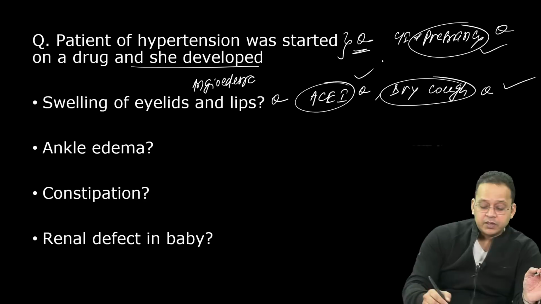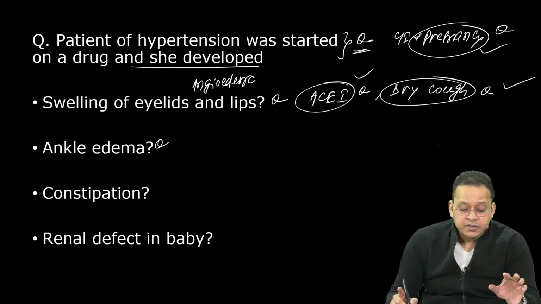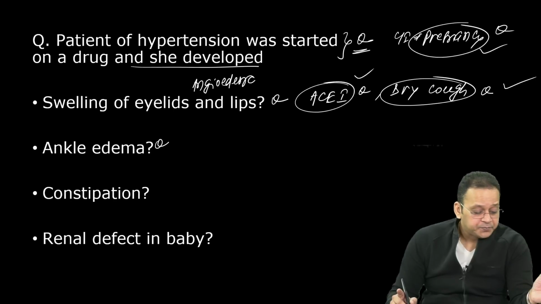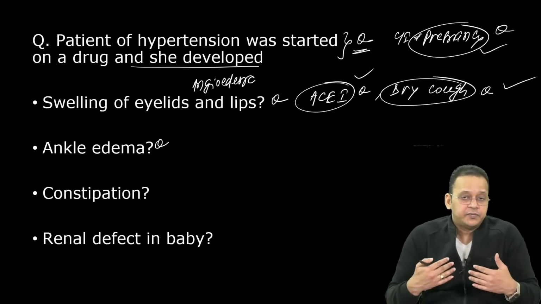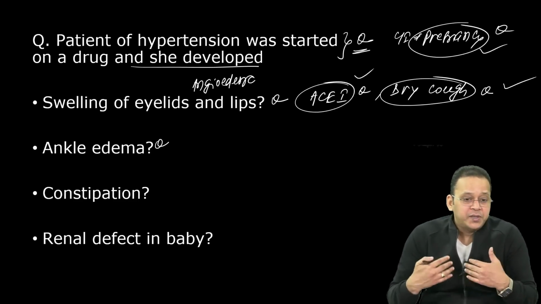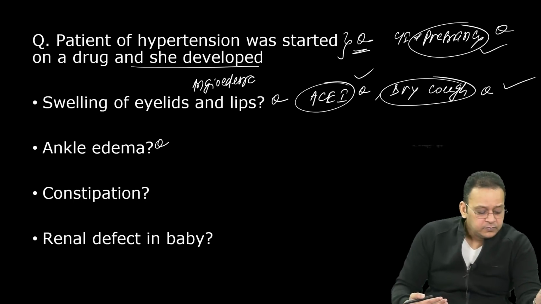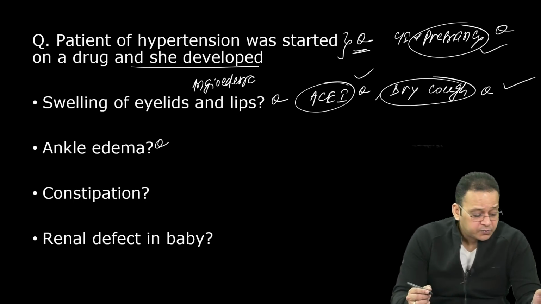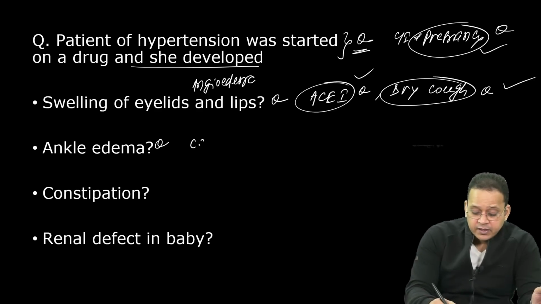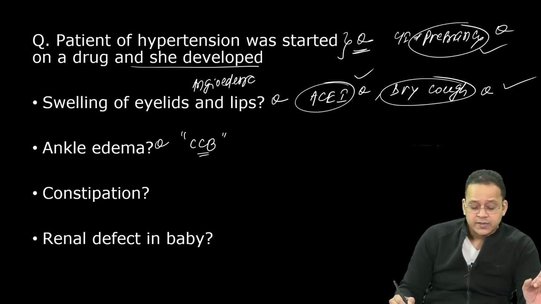Ankle edema. Which one is this? Antihypertensive causing ankle edema. So I told you, today's session is more about active recall. If you have revised well, you should be able to recall. Which class of drug causes ankle edema, guys? Excellent. CCB. Calcium channel blockers, they cause ankle edema. Remember, calcium channel blockers, they cause ankle edema.